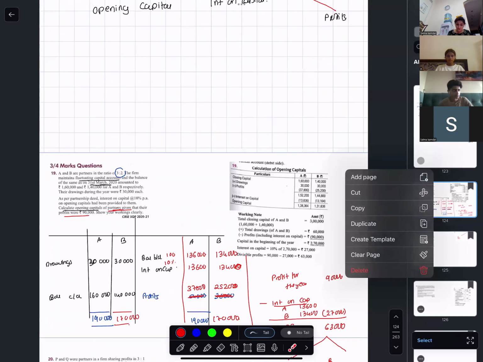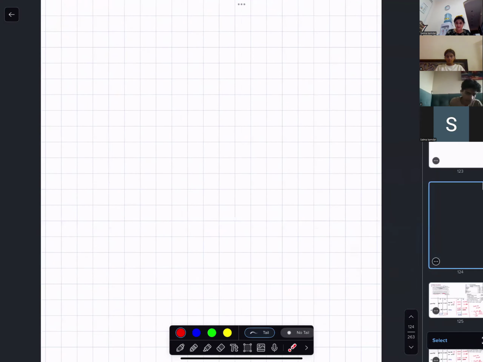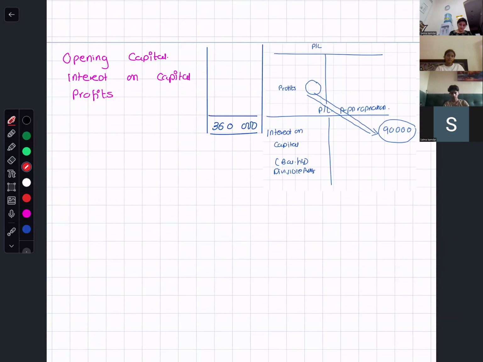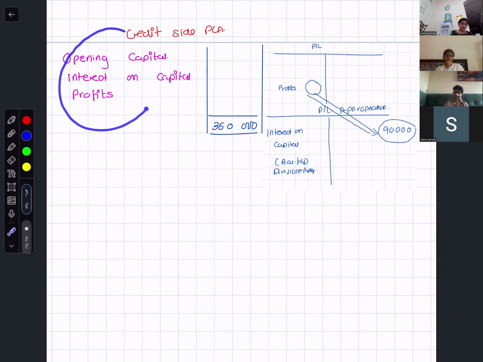So I'm going to write it over here. You all also write along with me, and then I will wait for you. I know one thing: opening capital plus interest on capital plus profits. This is the credit side of the partner's capital account. The total of all these three is 360,000.